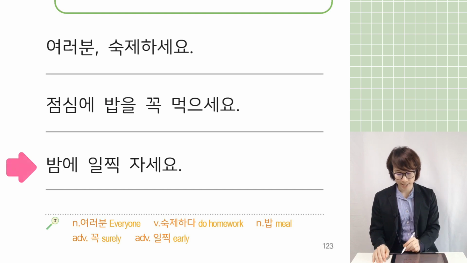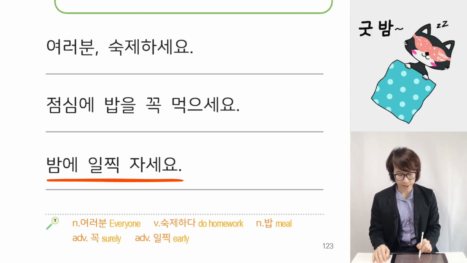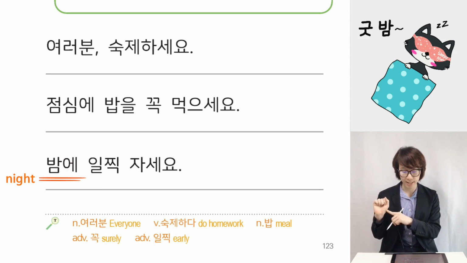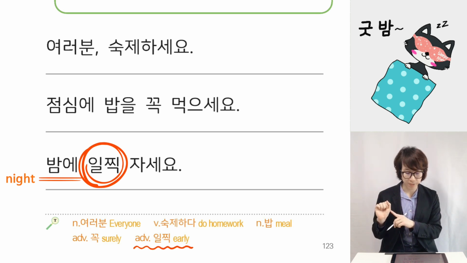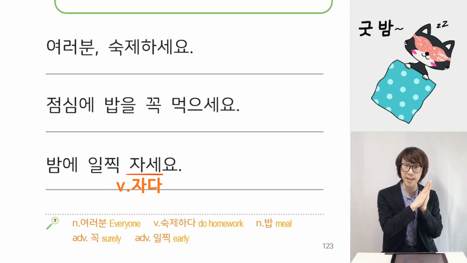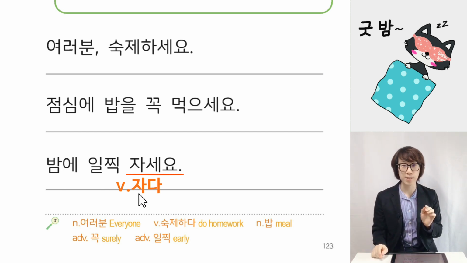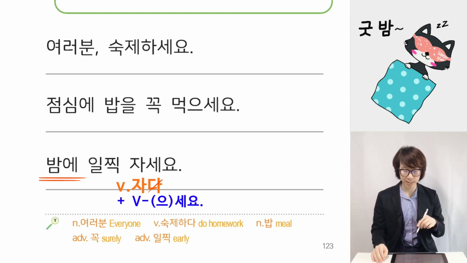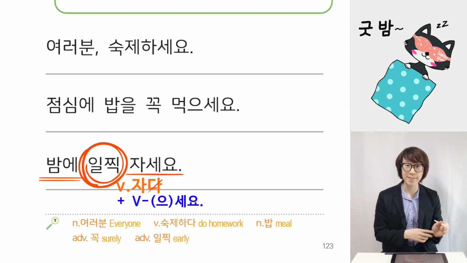And next sentence, 밤에 일찍 자세요. 밤 is the night, so 밤에 indicates time, at night. 일찍 is an adverb as well, meaning early. So 밤에 일찍, early. 자세요. Original verb is 자다, to sleep. So 자 has no ending consonant, so 자세요. 밤에 일찍 자세요. The translation is at night, please go to sleep early, like this.